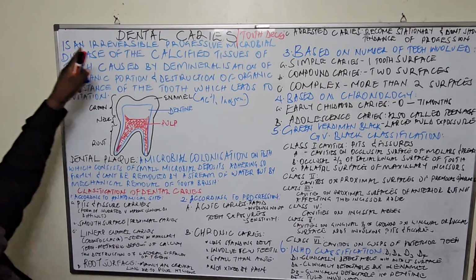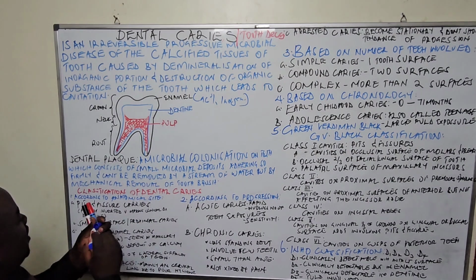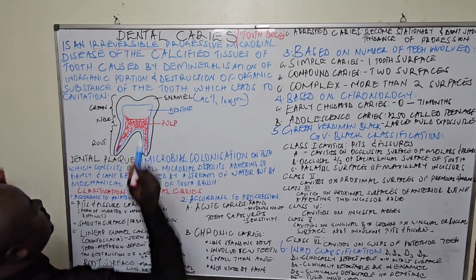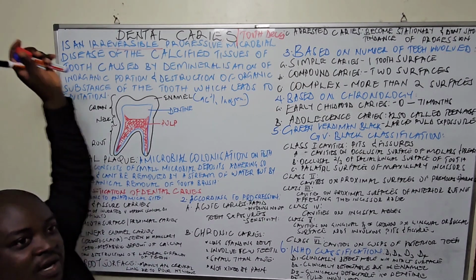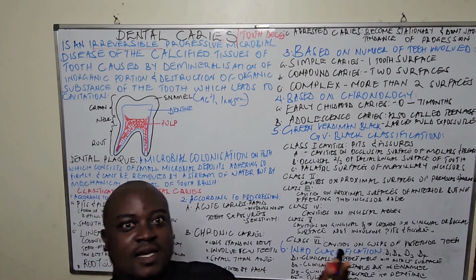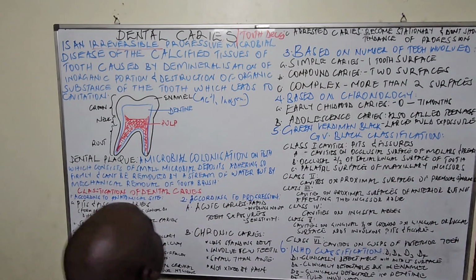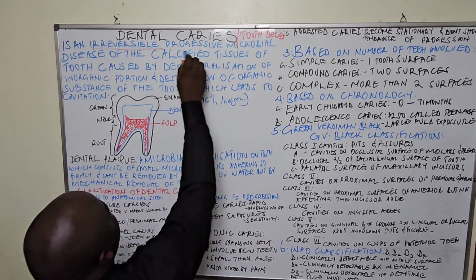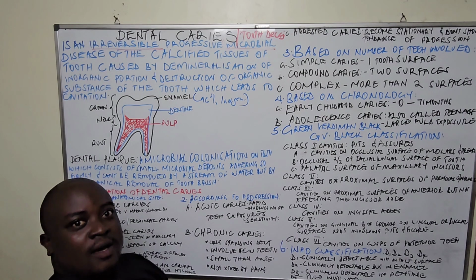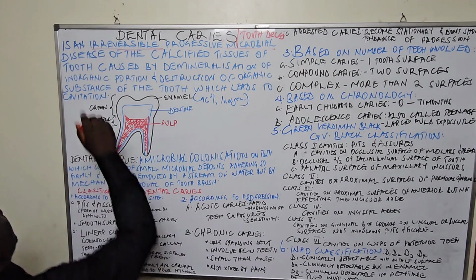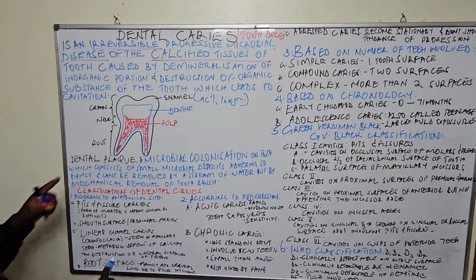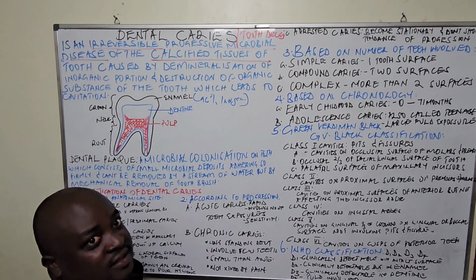So we shall say dental caries, and we shall use words which are very sensitive. We are saying it is irreversible. The word irreversible means once it has started, you cannot swallow painkillers or get anything to reverse it. It is irreversible, progressive, obviously microbial, caused by microorganisms, and of course a disease of the calcified tissues, the tissues of the teeth.